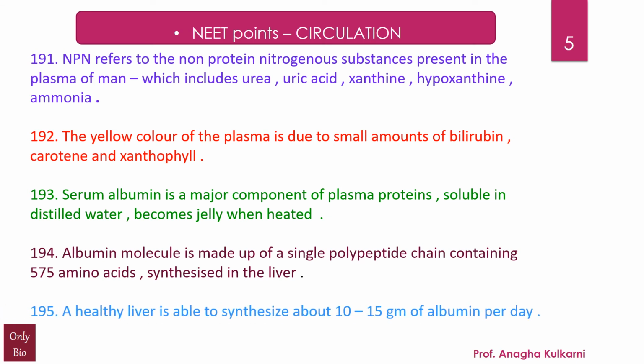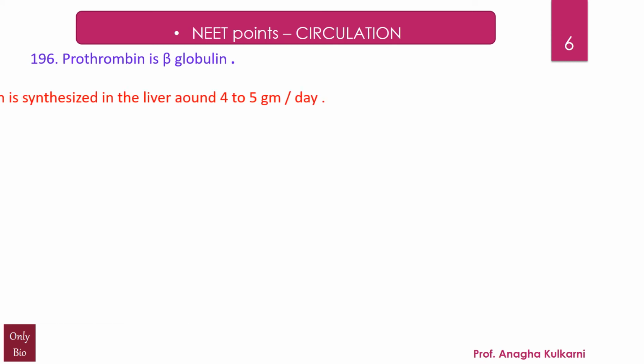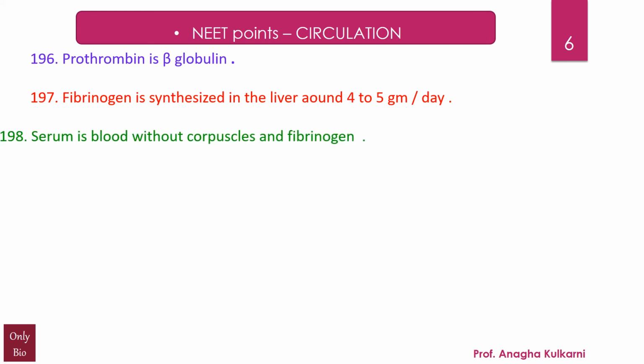Next, a healthy liver is able to synthesize about 10 to 15 grams of albumin per day. Point number 196, prothrombin is beta globulin. Next, fibrinogen is synthesized in the liver around 4 to 5 grams per day. Next, serum is blood without corpuscles and fibrinogen.